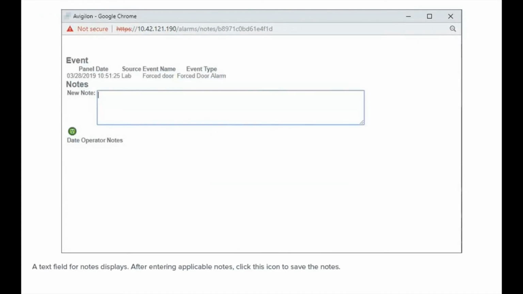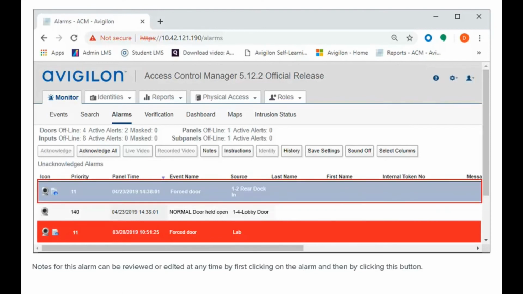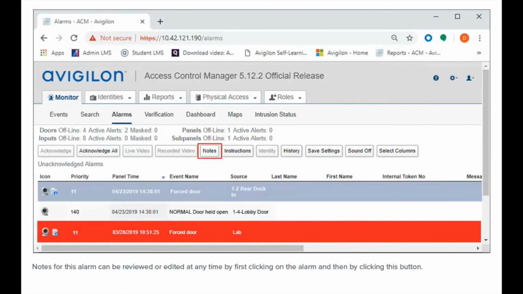A text field for notes displays. After entering applicable notes, click this icon to save the notes. Notes for this alarm can be reviewed or edited at any time by first clicking on the alarm and then clicking this button. You can see the history of the selected alarm by clicking here.